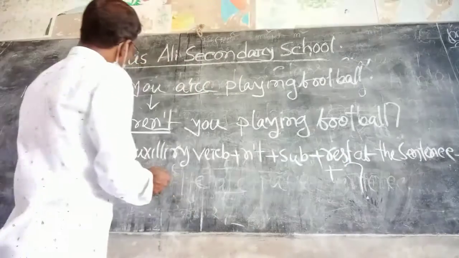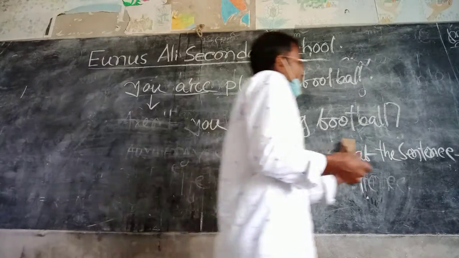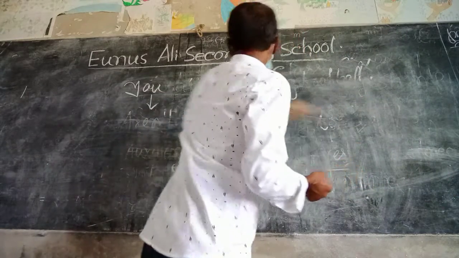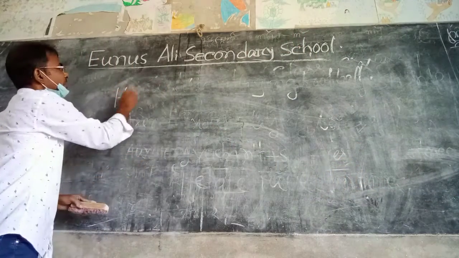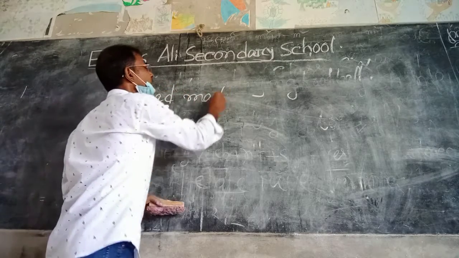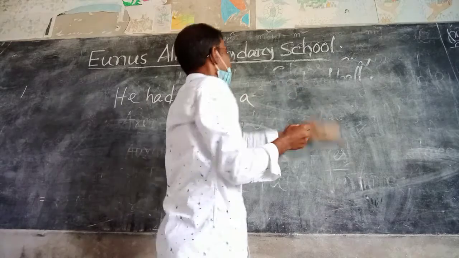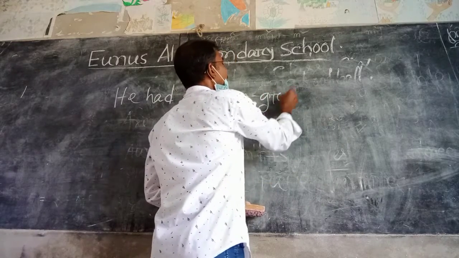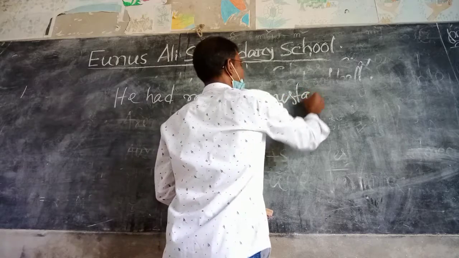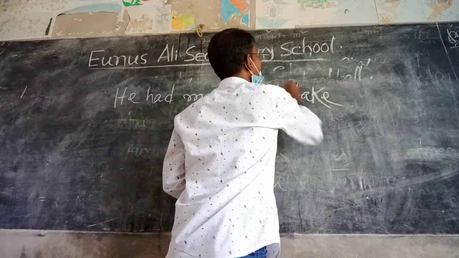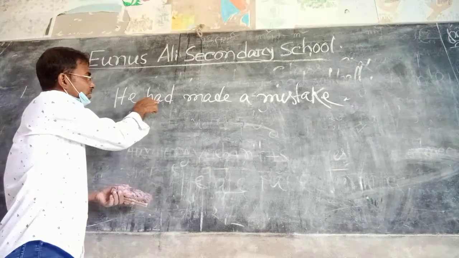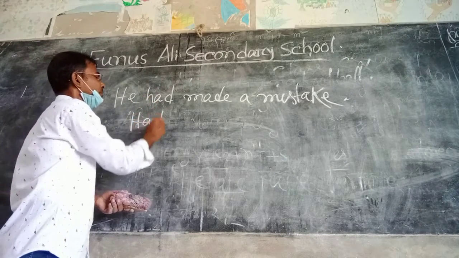Now if we go to another sentence, that is, he had made a great mistake. Then at first we use the auxiliary verb had.